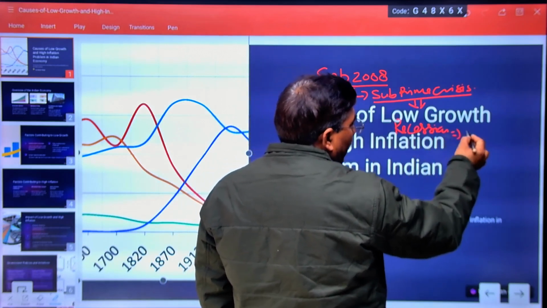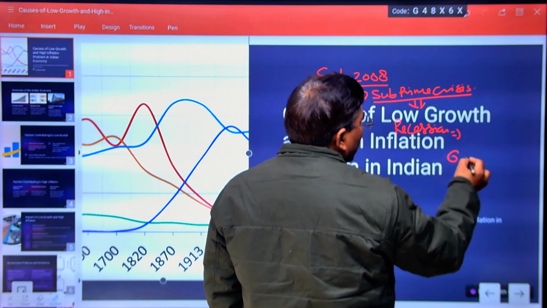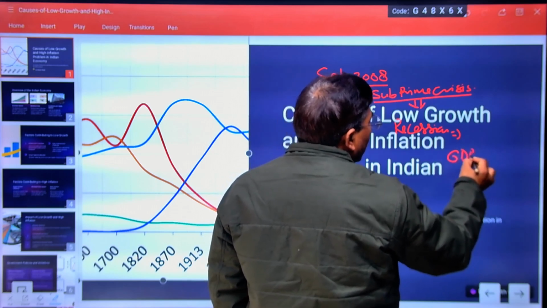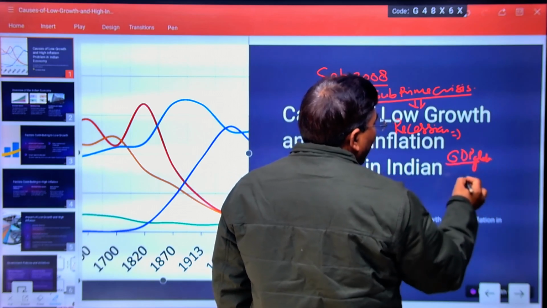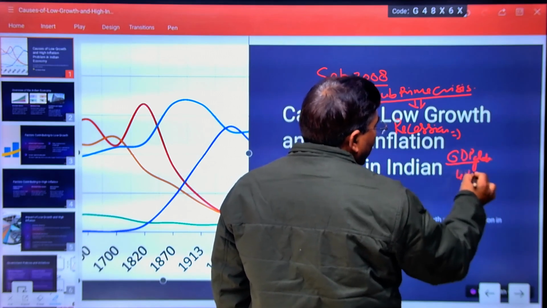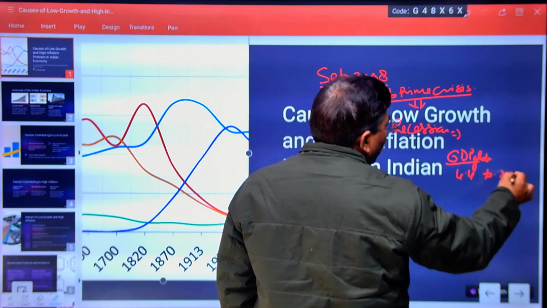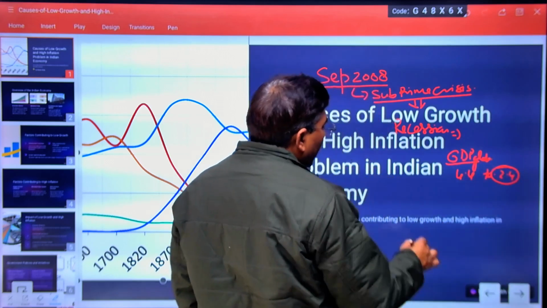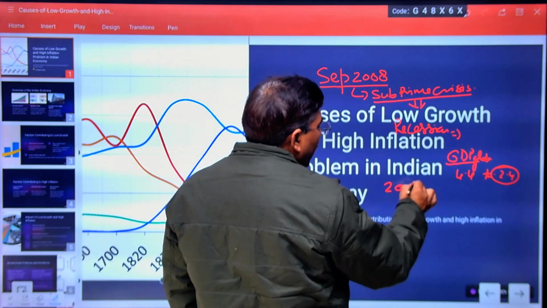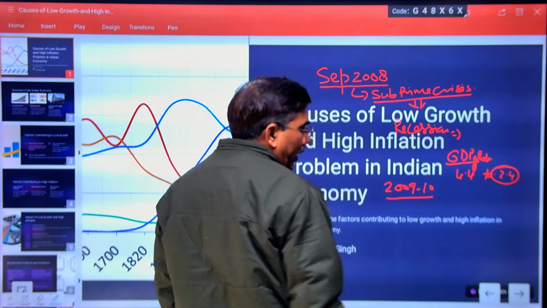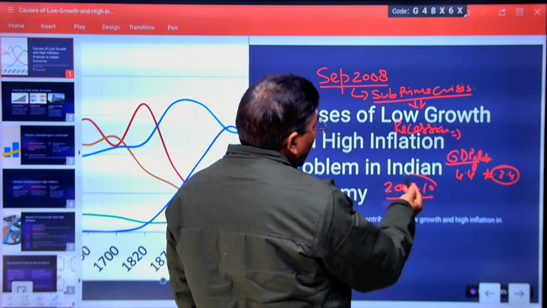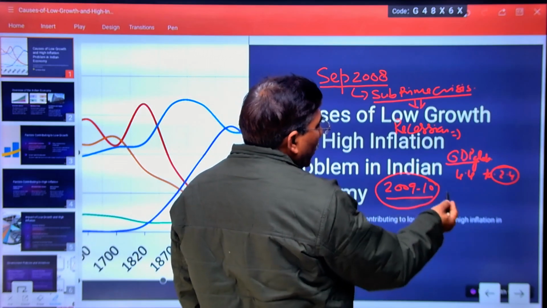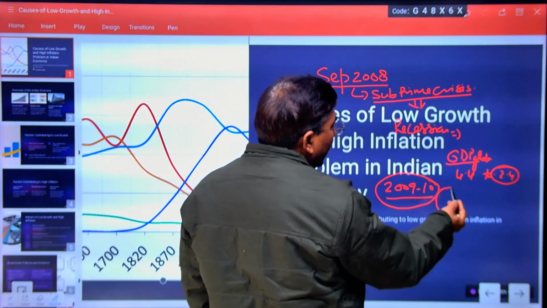Due to it, the global GDP growth rate suddenly declined from 4.4% to 2.4% in the year 2009 and 10. Due to global recession, our government had to follow expansionary monetary and fiscal policy.